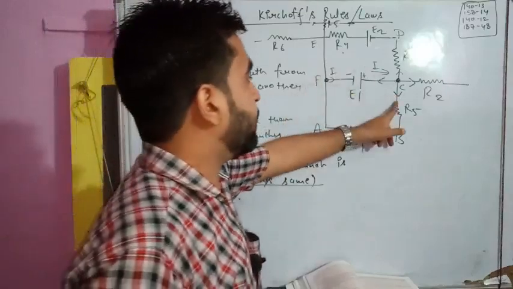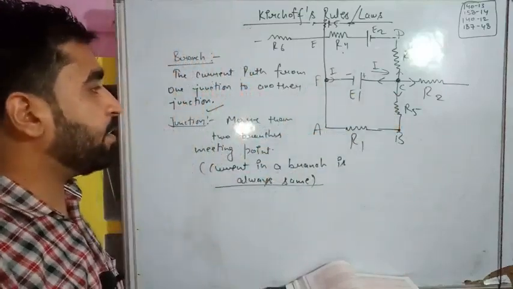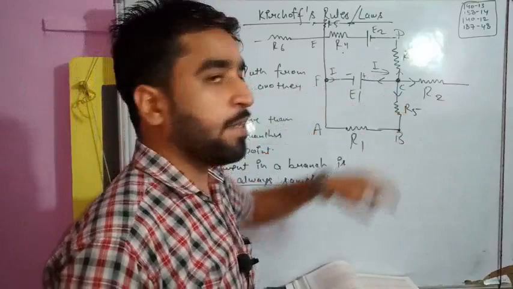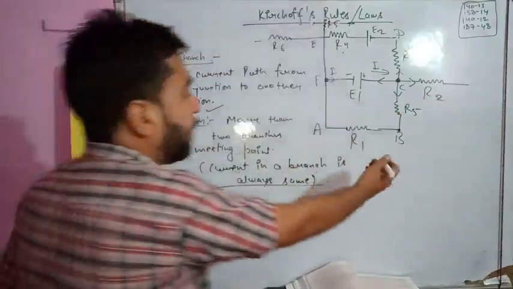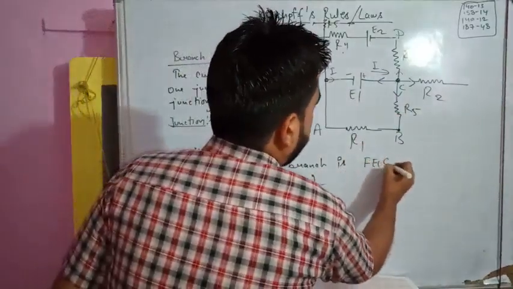F is a junction, C is a junction. How many paths are there? How many branches are there? We can say F E1 C is a branch. Okay, let us point out the names of the branches. F E1 C, that's a branch.